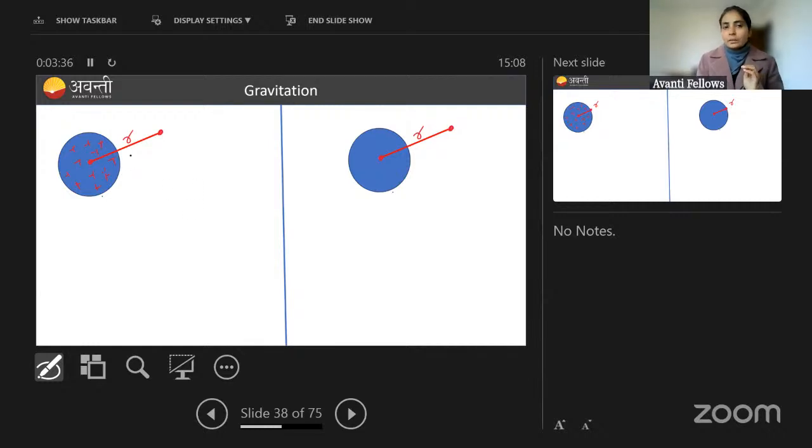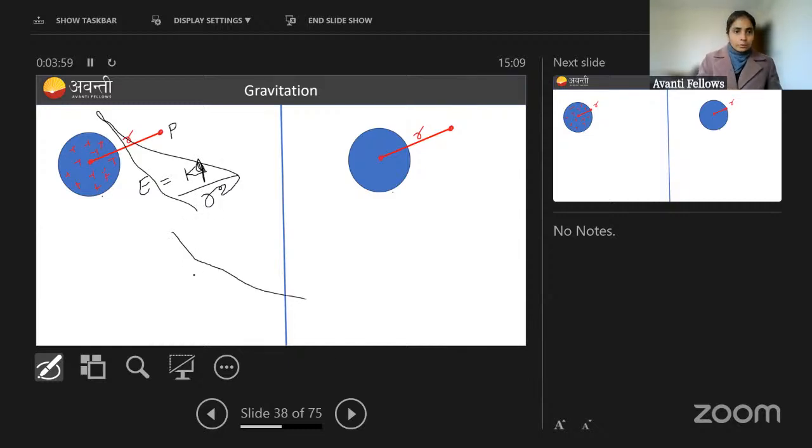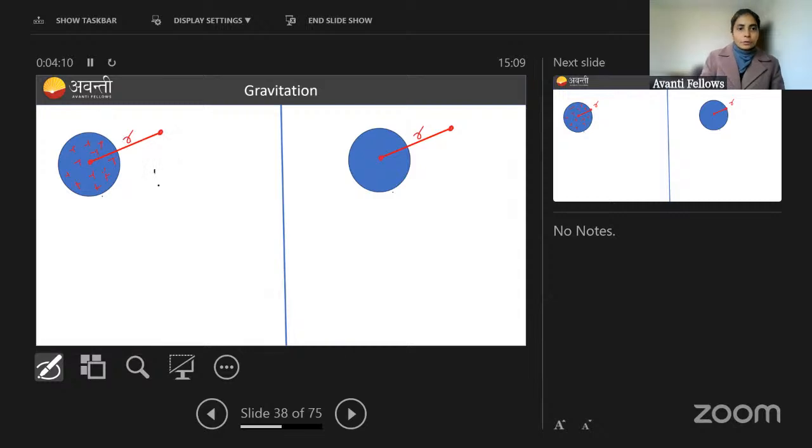Similarly, we have studied the non-conducting solid sphere in electrostatics, where we know the electric field value. For any point P which is outside, electric field is equal to KQ divided by R square, where Q is the charge on the solid sphere. Sorry, my pen is getting uncontrolled. Really sorry, I don't know why this is happening. So electric field for any outside point is KQ by R square, where Q is the charge on the solid sphere.